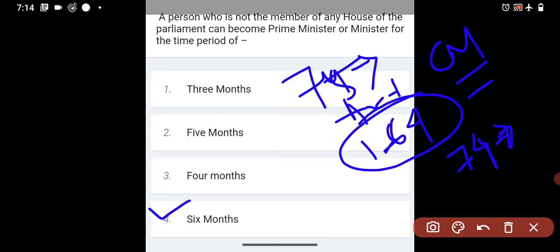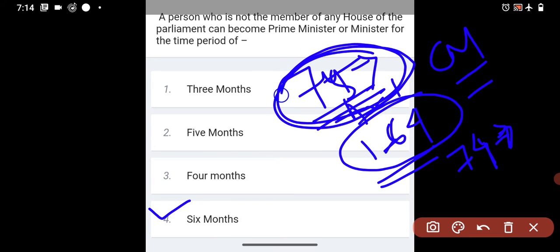So Article 164 and 75 say what? If a person is not elected as a member of Lok Sabha or Rajya Sabha, then also he can be a Prime Minister candidate, and he has to be elected within 6 months from either house, Lok Sabha or Rajya Sabha.